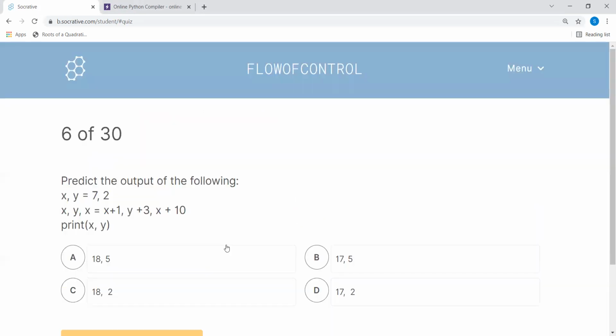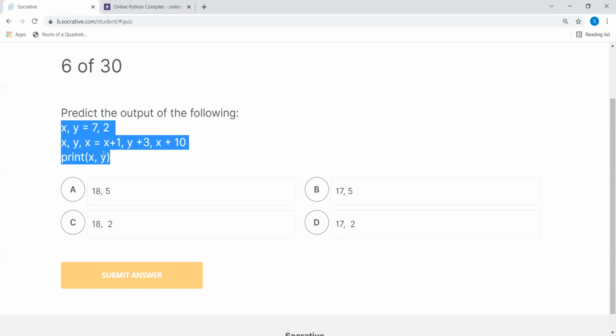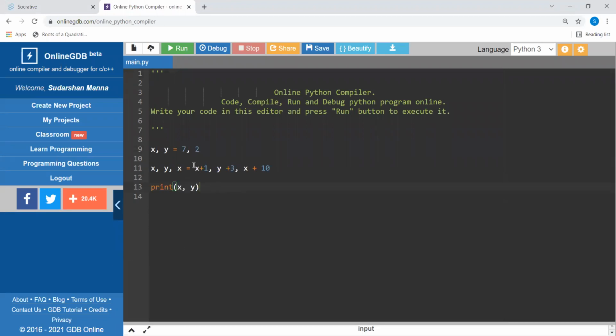Okay, so next one is predict the output of the following. Now, in this case, you can see this is x, comma y, 7 and 2. Before we come to the answer, let me give you the idea of what the answer will be. Here x is 7 and y is 2.